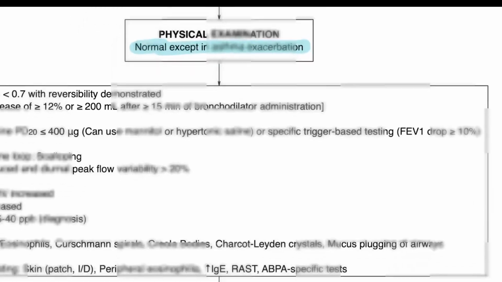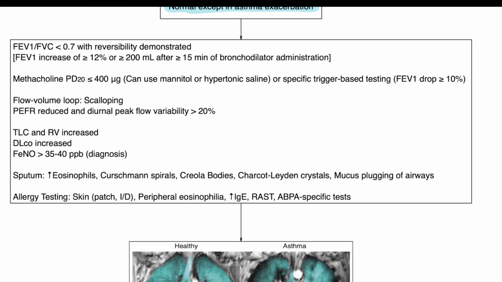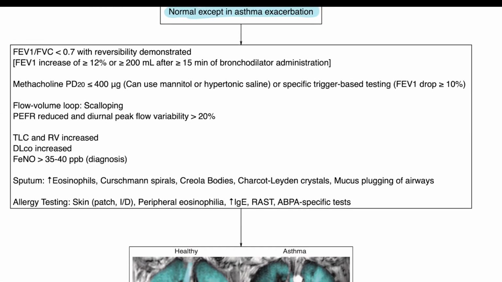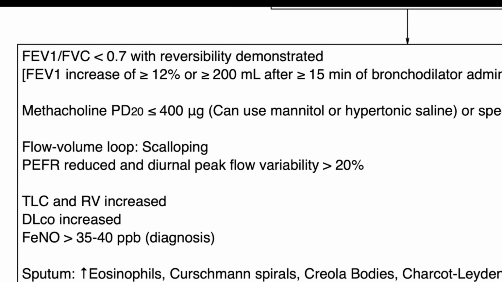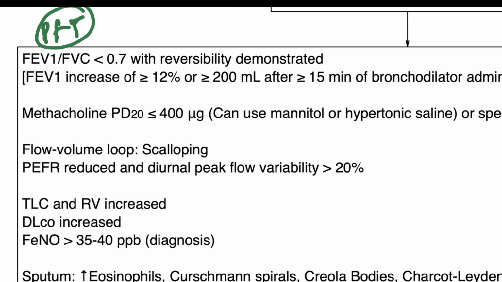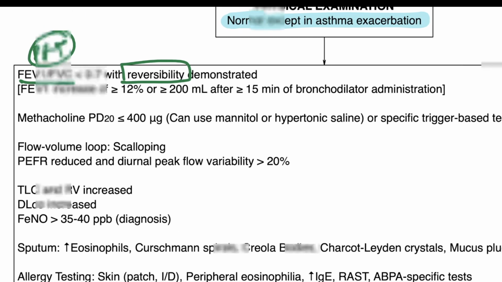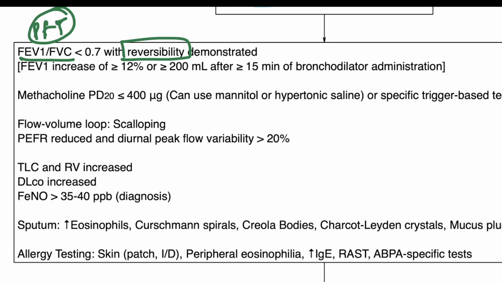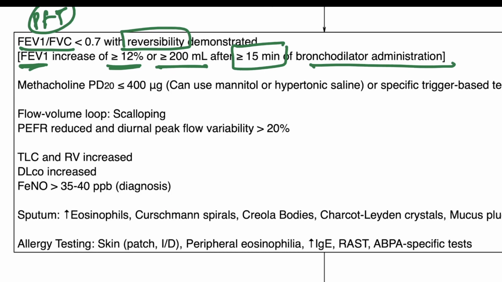There is a whole battery of tests that you can go for to confirm your diagnosis, which includes, but is not limited to, first pulmonary function testing, which will generally reveal an FEV1 by FVC ratio of less than 0.7, and reversibility is generally demonstrated. This is defined as an FEV1 increase of greater than or equal to 12%, or an absolute increase in volume of 200 ml, after 15 minutes of bronchodilator administration.